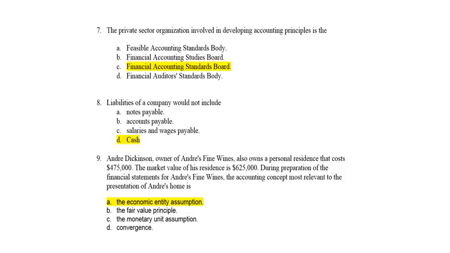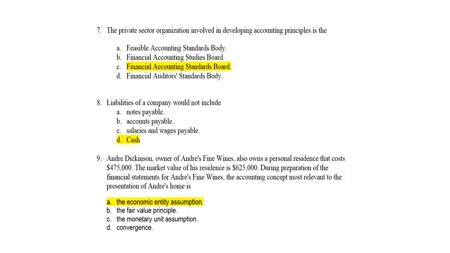Then they had the Accounting Principles Board. That was part of the AICPA. And then in 1973, there was a committee put together called the Wheat Committee, and the Wheat Committee saw that there were certain conflicts of interest by having the American Institute of Certified Public Accountants being the entity that set the accounting standards, and so they recommended that we set up a private not-for-profit organization called the Financial Accounting Standards Board, and it was ripped away from the AICPA.